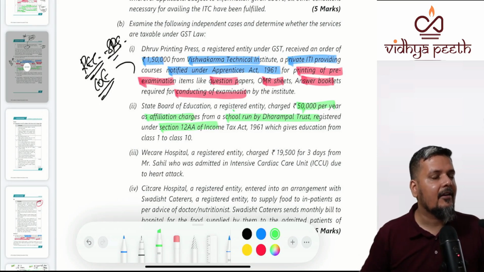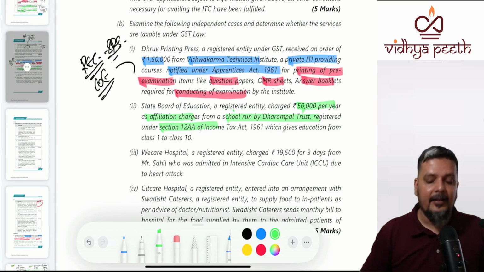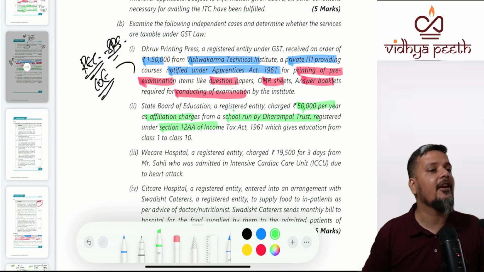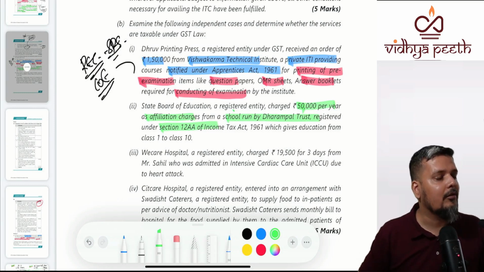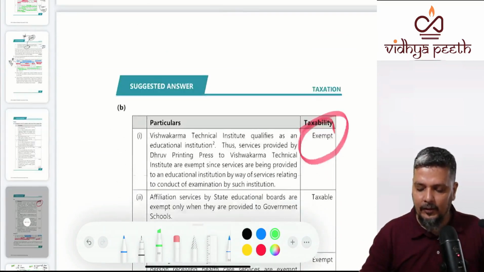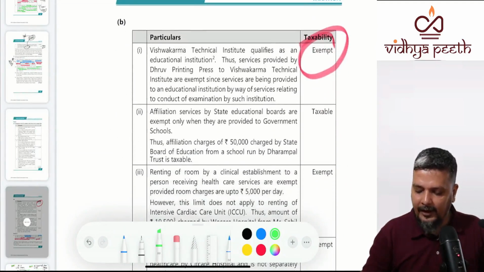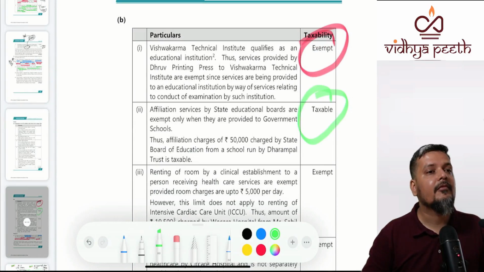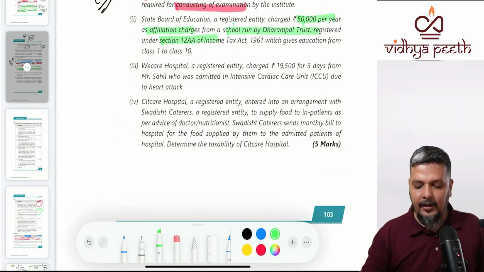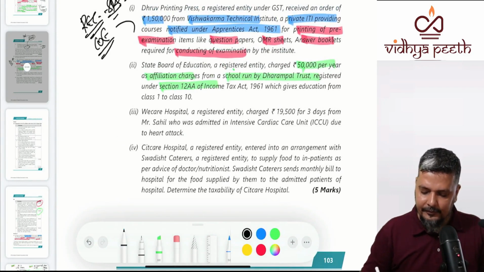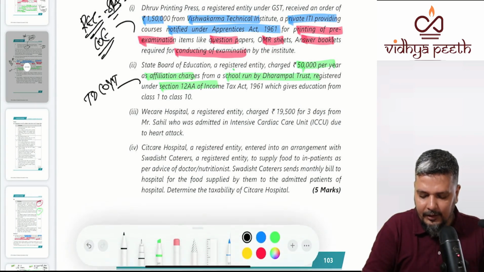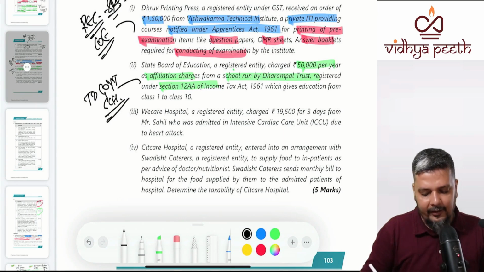Now understand that affiliation services given by central or state education board is exempt, but with a condition: only if it is given to a government school. This is not given to a government school. Though it is a trust registered under 12AA, it would be taxable. Why? It's not a government school. So here, the recipient should have been a government school. But here, the recipient is not a government school, it is a trust. So it is taxable.